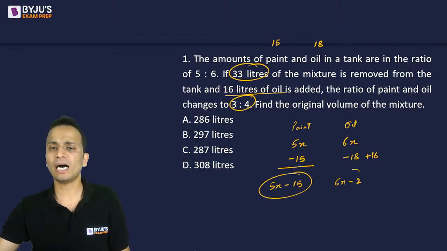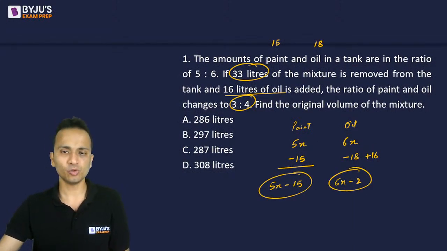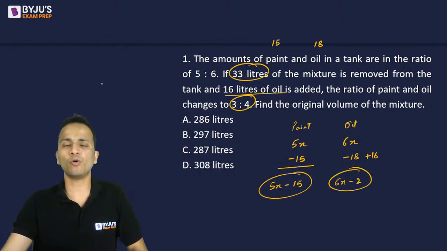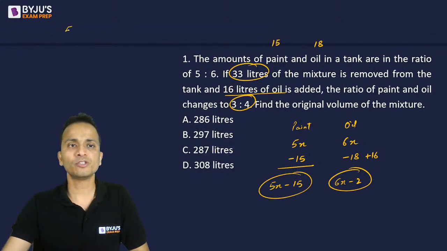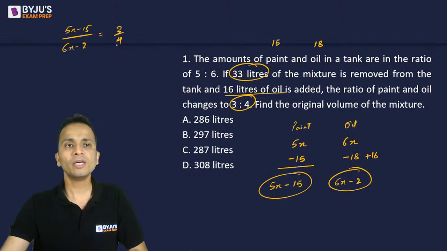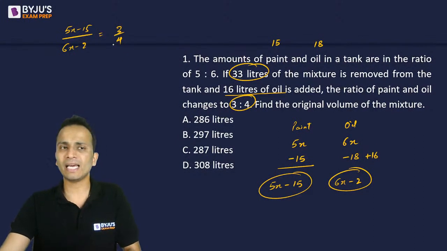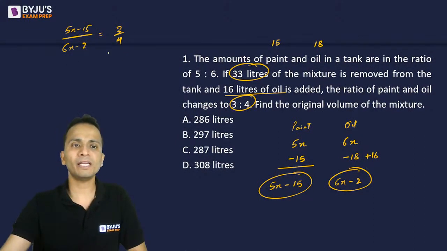So you can take the ratio of these two and equate it to 3:4 and get the value of x. I'm doing it on the left hand side, top of the screen. So 5x minus 15 divided by 6x minus 2 is equal to 3/4. Now doing cross multiplication to get the value of x. So 20x minus 18x, that is 2x, is equal to 60 minus 6, that is 56. All right, so the value of x will come out to be 28.